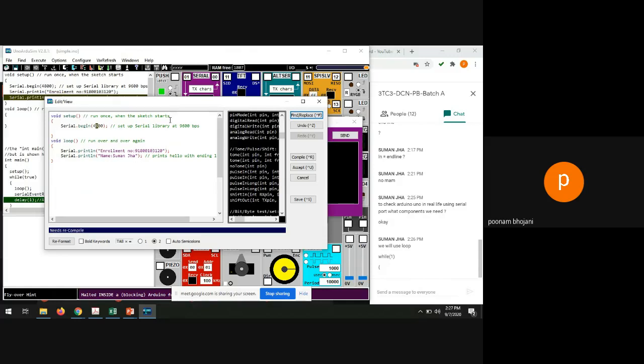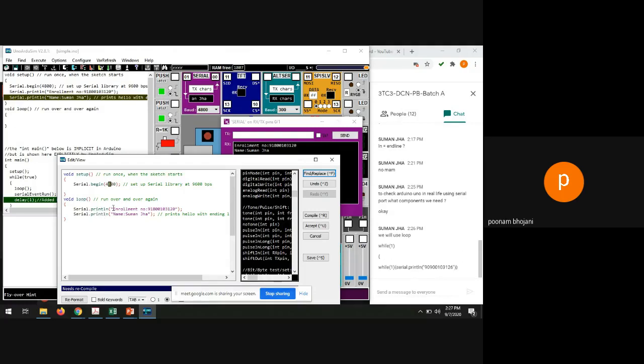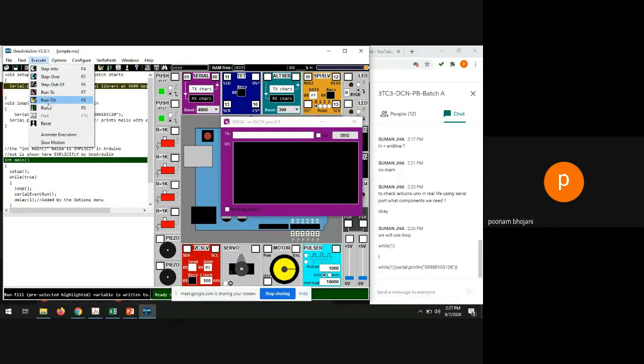So see here what will happen: this controller will find this type of port whose baud rate is 4800. Now in a loop, whenever it finds the two lines, it will execute this command again and again, because it's a loop, right? So it runs over and over and over. So compile this, accept it, and run this.